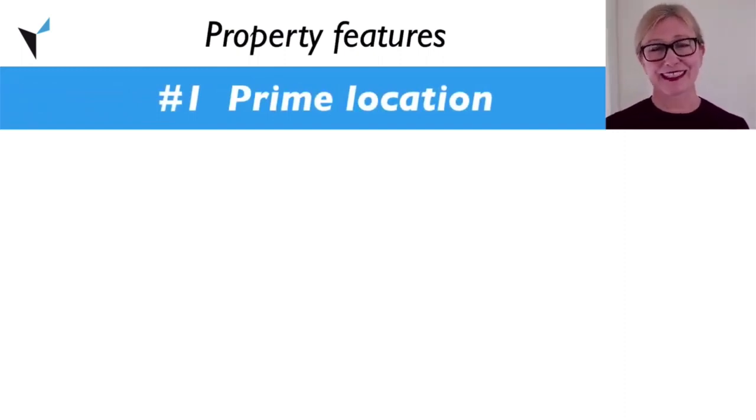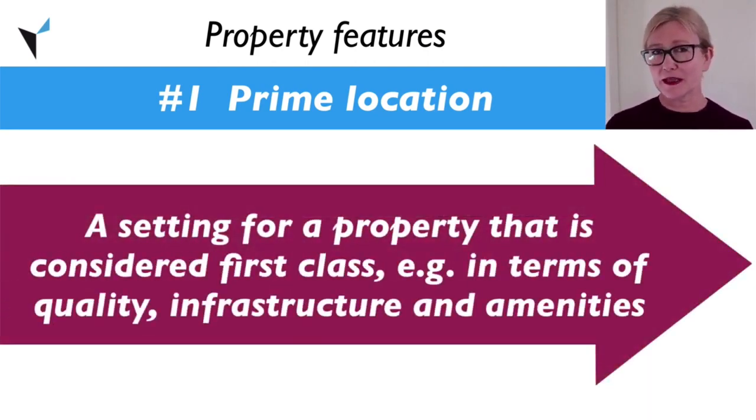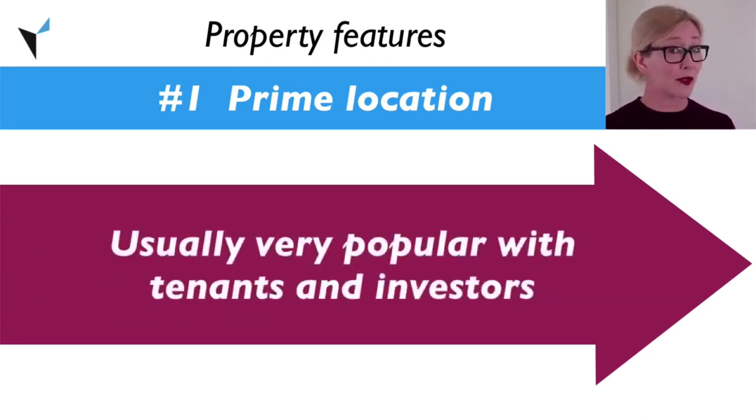Prime location. In English, we use the term prime location to refer to a setting for a property that is considered to be top-rated or first class in terms of aspects like quality, infrastructure, and amenities. Prime locations are usually very popular with tenants and investors.